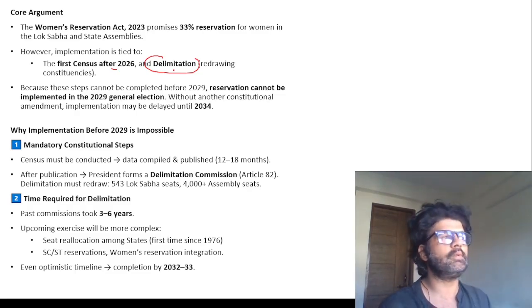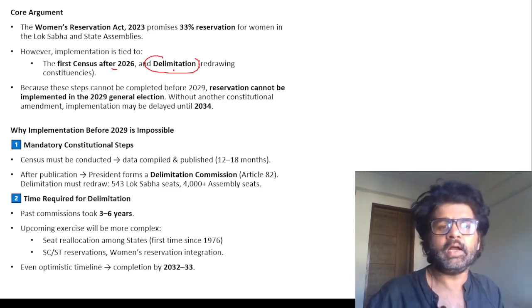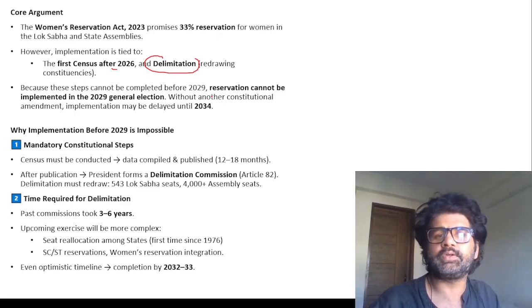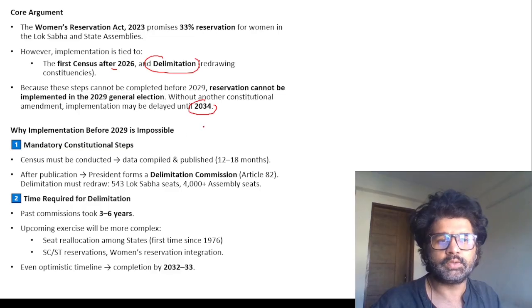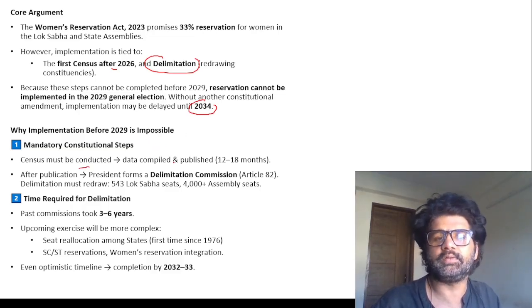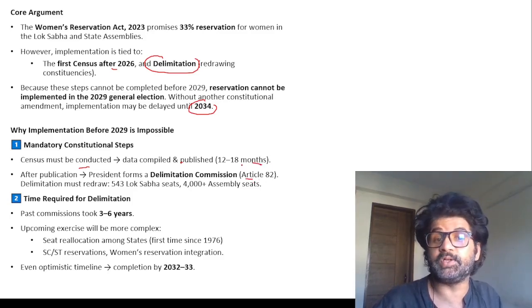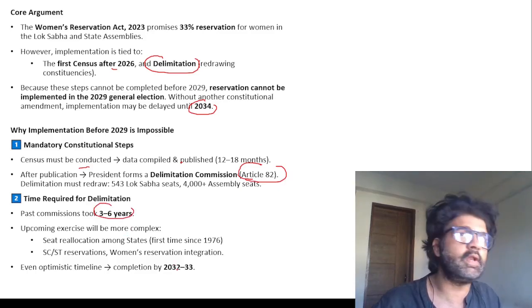So based on the way government work happens in India, it's very difficult to see this whole thing getting operationalized before the 2034 Lok Sabha, that is the 20th Lok Sabha. He is giving reasons. Census has to be done, then data has to be compiled, then delimitation will be done under Article 82. Do remember these articles, important. Time required for delimitation is 3 to 6 years. So it's very difficult. Optimistic timeline 2032, 33.